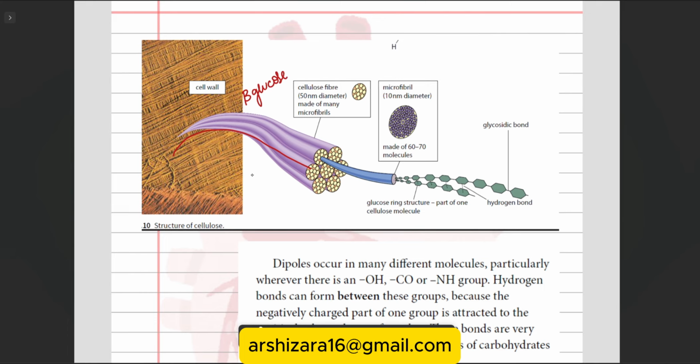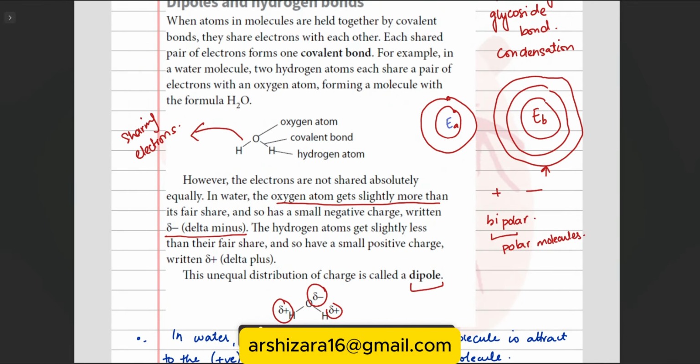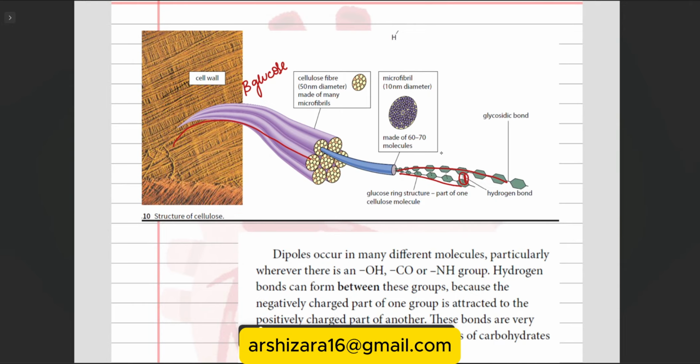Thousands of molecules join together to make these chains, and the hydrogen bond force we talked about is over here.